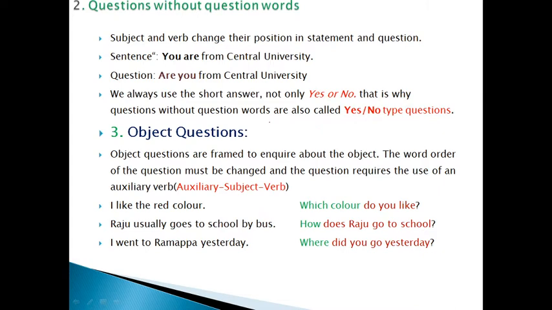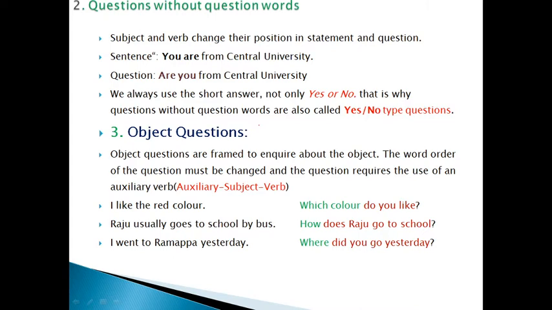Okay, let's see. So are you, yes or no? You can say, are you from Central University? No. Or you can say, yes, I am from Central University. No, I'm not from Central University.